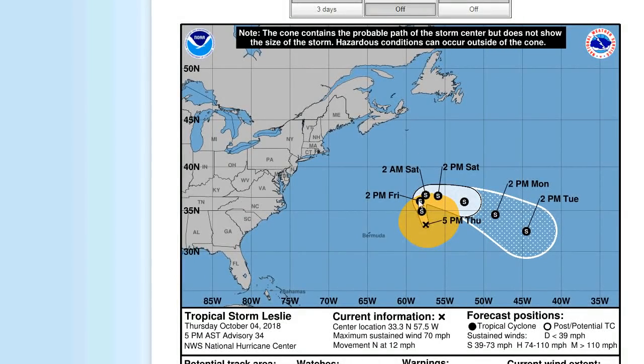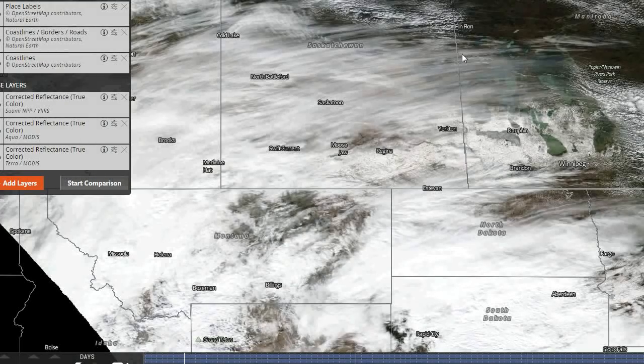We're going to take a look at Leslie. Leslie was a hurricane briefly, but it is now a tropical storm, and it has a very strange track according to the Hurricane Center. It's very unusual. It's tracking southeasterly. Really weird, but again, due to the weird steering patterns in the upper atmosphere, that's what's going on. We're going to look at the satellite here.